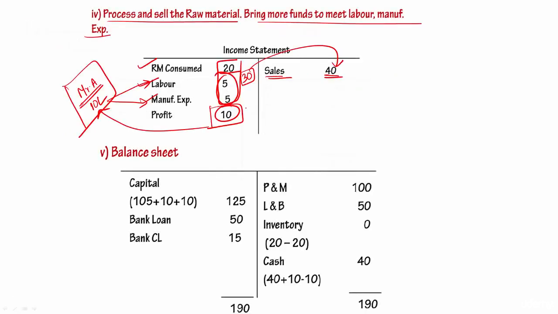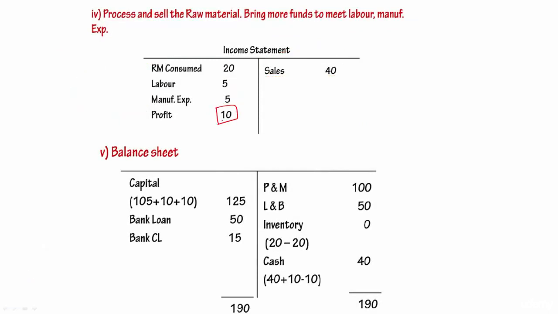Now we understand that this business has made a profit of 10. So that profit of 10 should also go to Mr. A, who had contributed the capital. And Mr. A also has brought in additional capital. So to start with, A's capital, already we know it was 105, but he brought in 10 to meet these two expenses. Now the business has made a profit of 10 which he is entitled to.